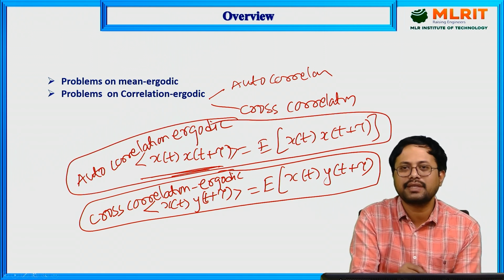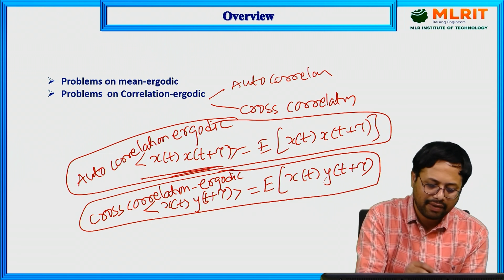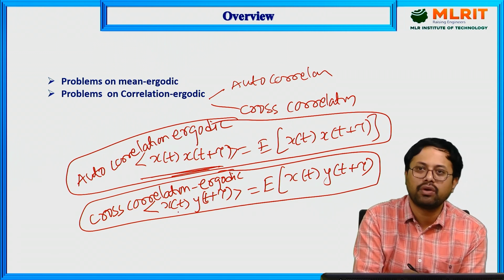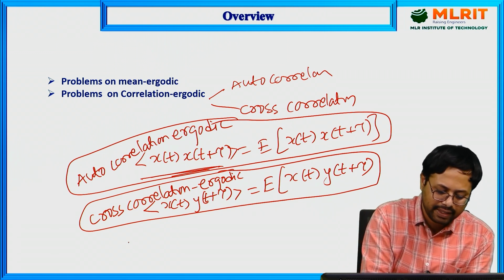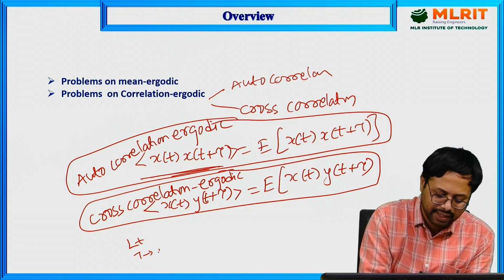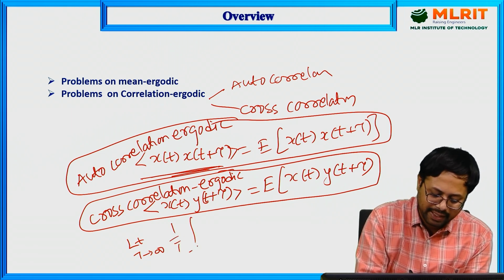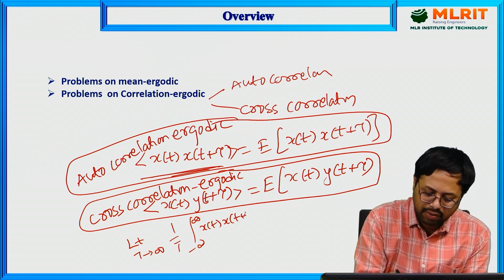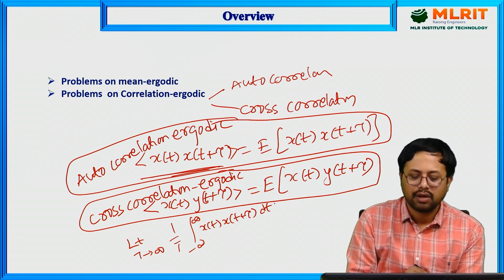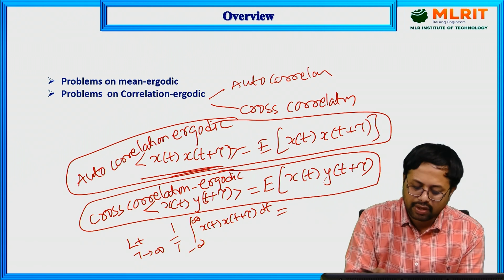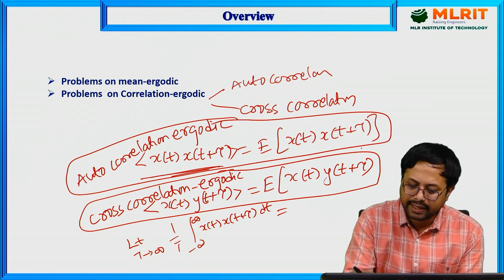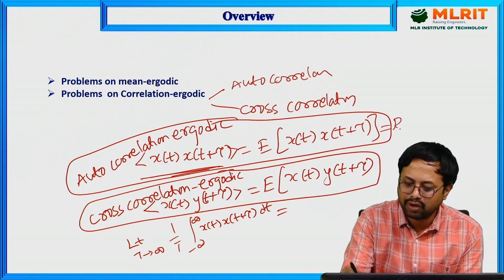The formula is the same integral term. For time autocorrelation ergodic, you have limit t tends to infinity, 1 by 2t, integral from minus infinity to infinity, x of t into x of t plus tau dt. Then you directly use the autocorrelation formula here. For cross correlation, we have to use the cross correlation formula.